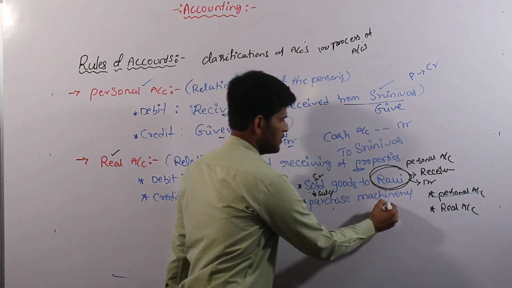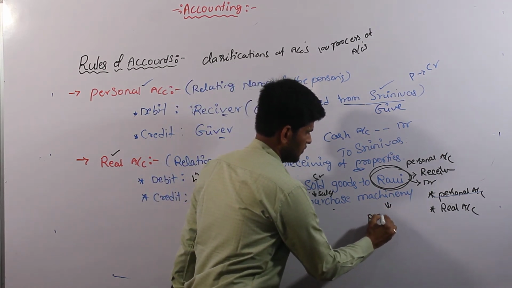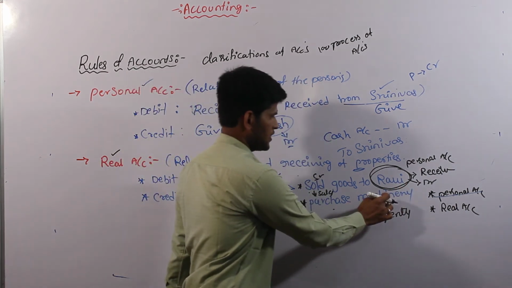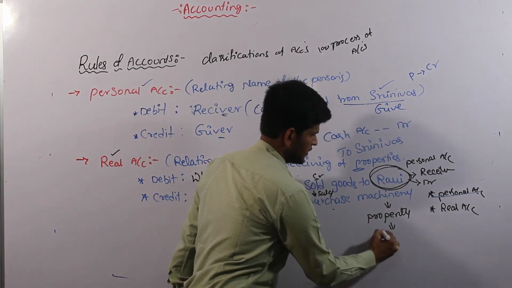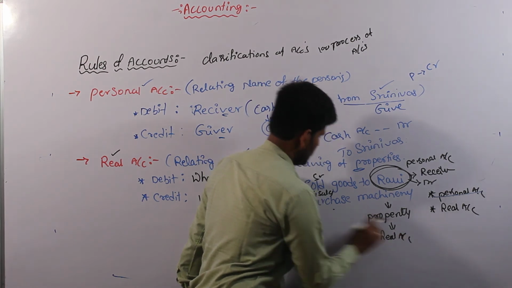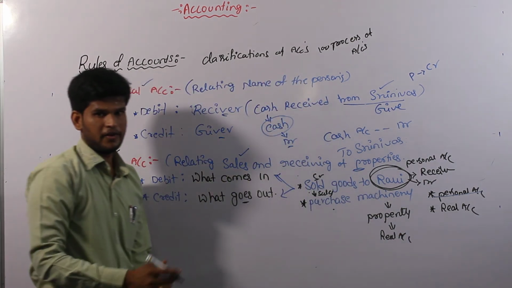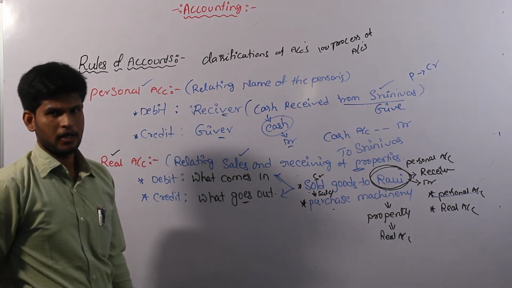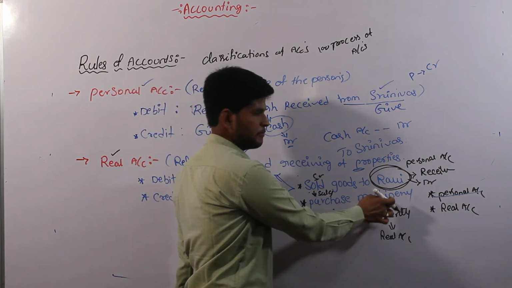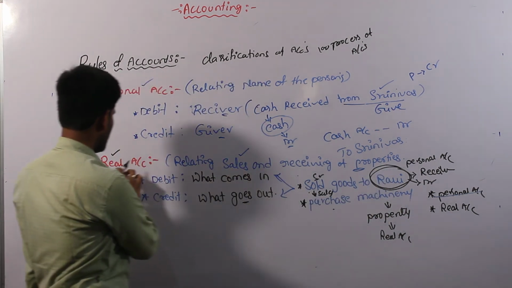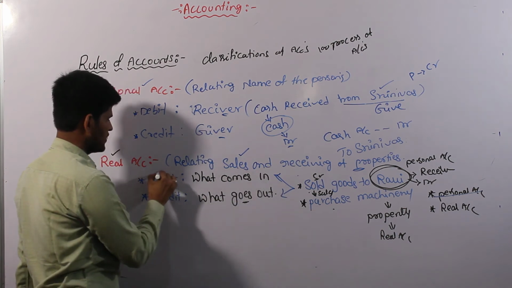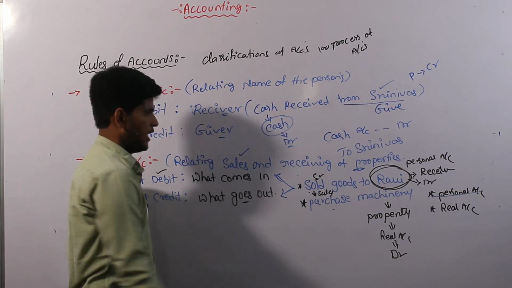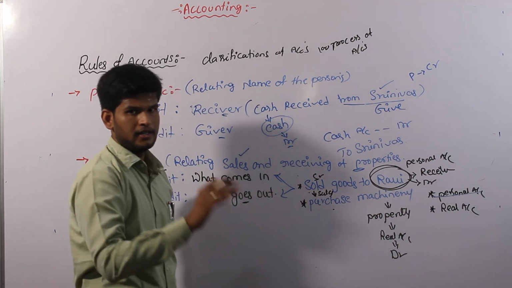We can identify machinery is a property. So the machinery is called as property. Properties are there in real economy. So we are purchasing machinery. So whenever we are purchasing any property, property is come to us and cash is goes to other person. So the machinery, we are purchasing machinery, machinery comes in. So according to real account, what comes in always? Debit side. So machinery goes to debit side